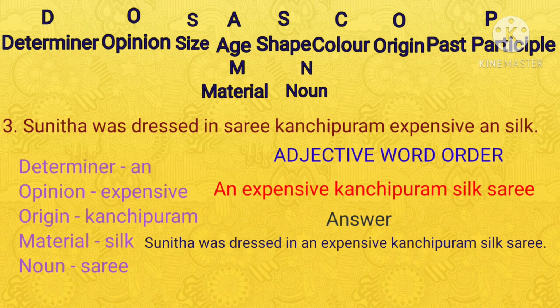Next, material. So what is the sari made up of? Write down silk. Okay. Next, last one is noun. Yes, it is there: sari. So this is how you have to write the adjective order. Now write down the adjective word order as an expensive Kanchipuram silk sari. So finally write down: Sunita was dressed in an expensive Kanchipuram silk sari.